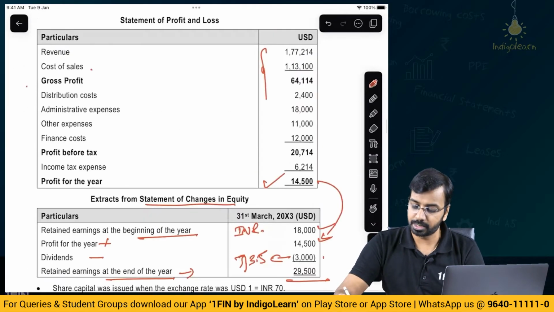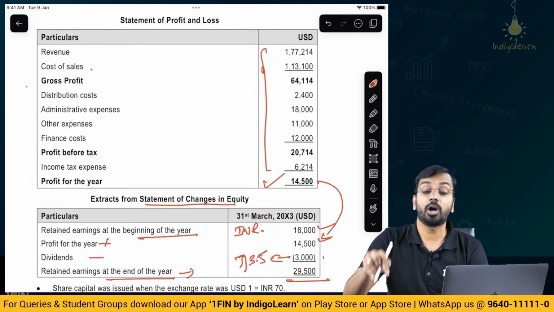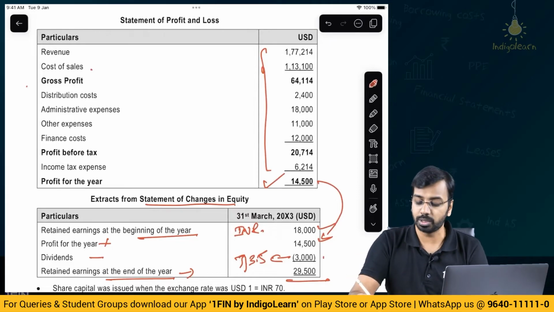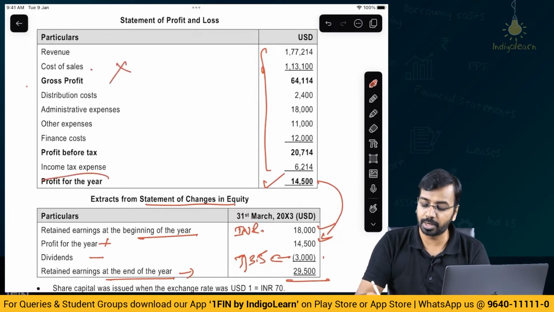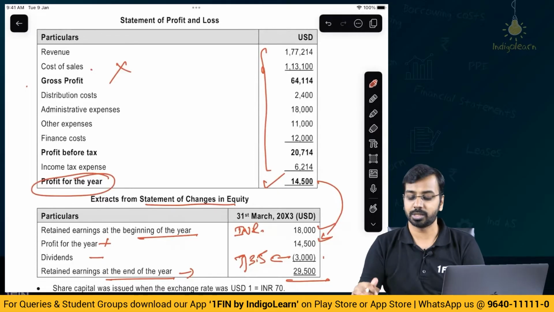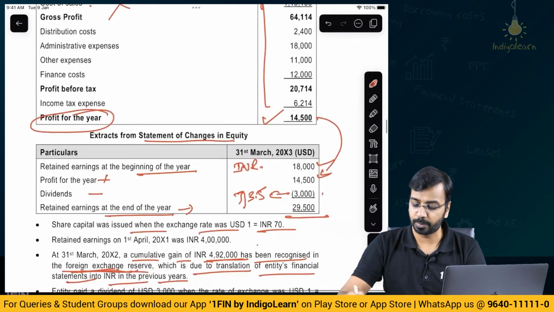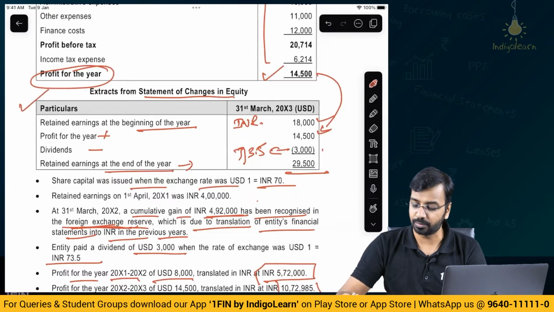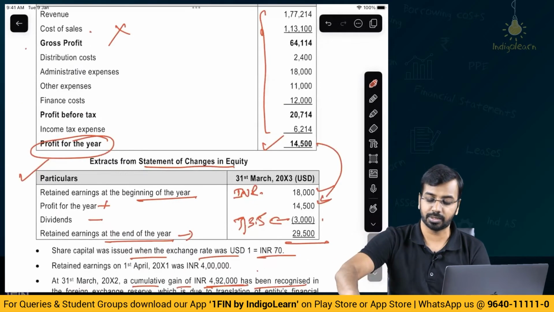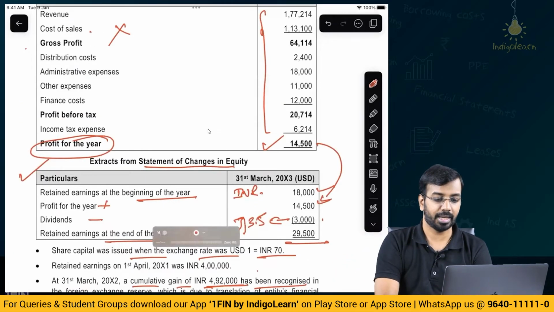Right. Now here this number is already translated and given. They have not given us monthly weighted average rate, so this we cannot translate. This number is already translated and given to us. So what we need to prepare? Basically the balance sheet, and we need to prepare the statement of changes in equity and also the reconciliation of reserves, right? So let us see how we present the answer on this.